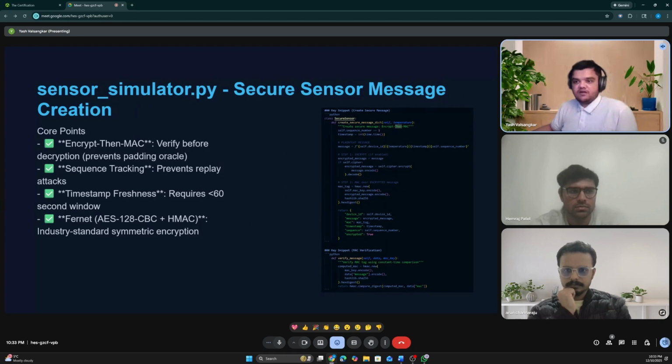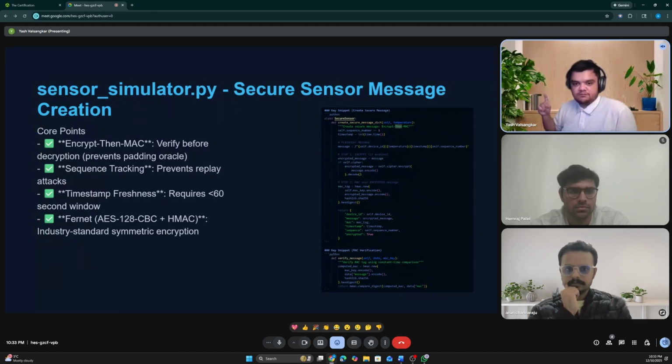Sequence tracking. Before encrypting, we increment a sequence number. This number is included in the plaintext before encryption, so it's authenticated by HMAC. Replaying an old message means replaying the same old sequence number. Timestamp freshness: we add a Unix timestamp when creating messages. The gateway will verify the timestamp within 60 seconds. Old captured messages won't replay.